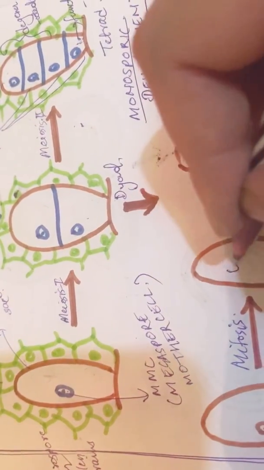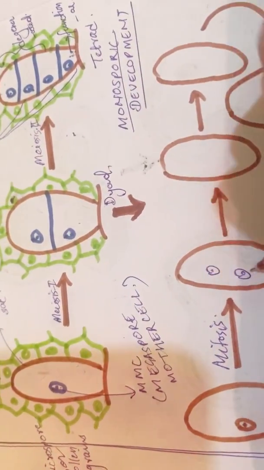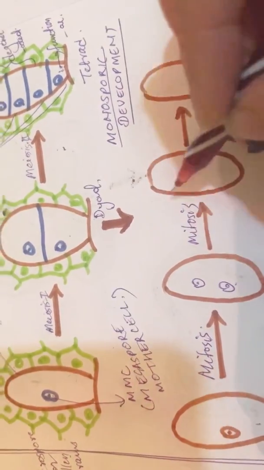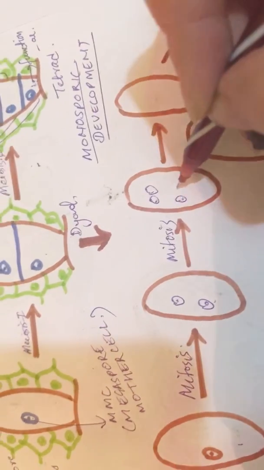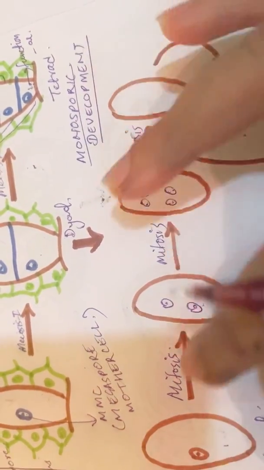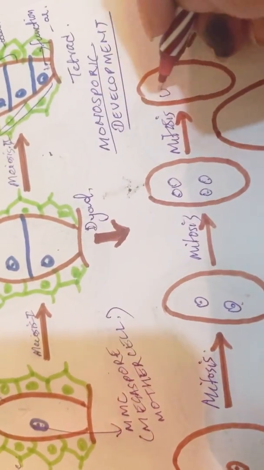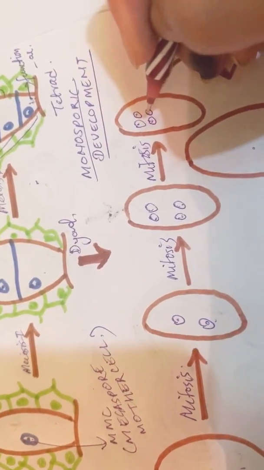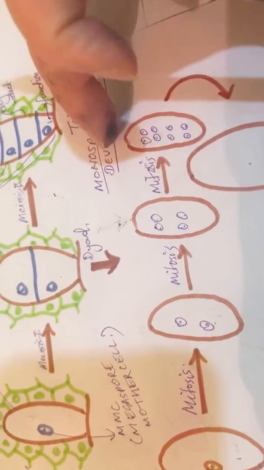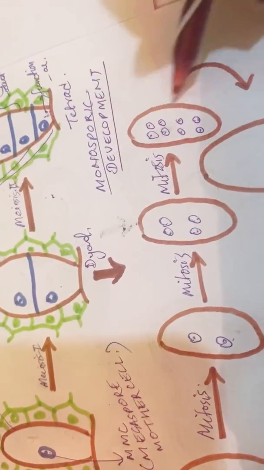Mitosis gives 1 to 2, again mitosis 2 into 4, again mitosis 4 into 8, and this is the final formation of an embryo sac.